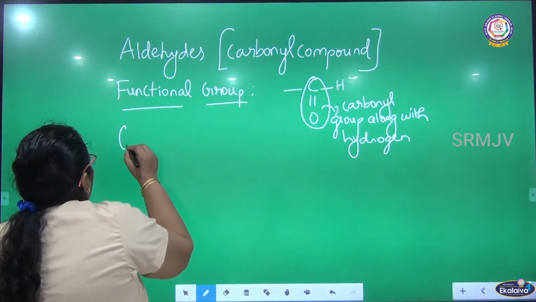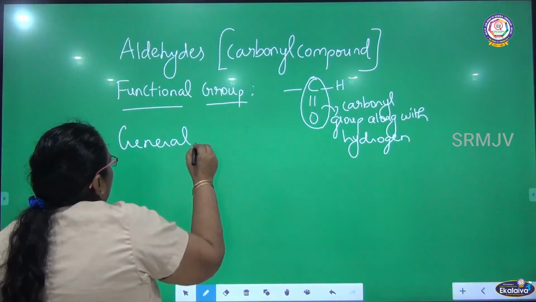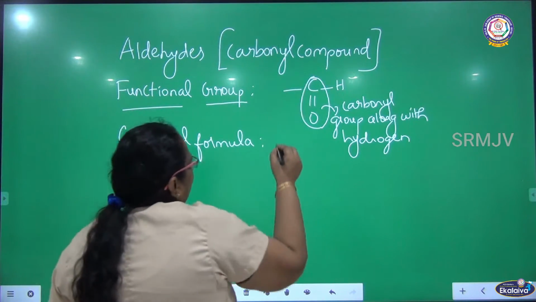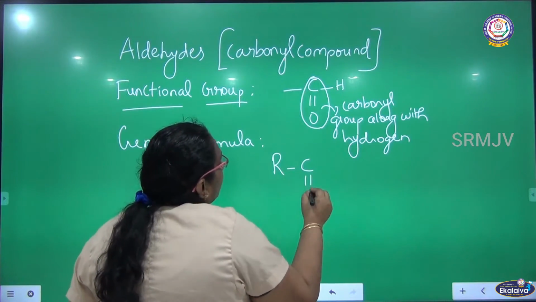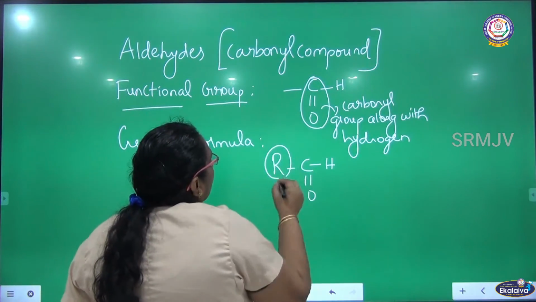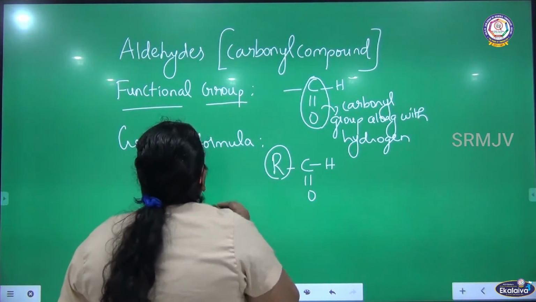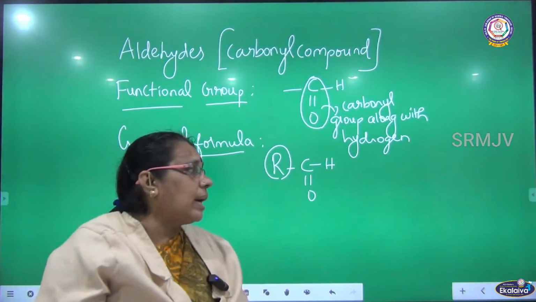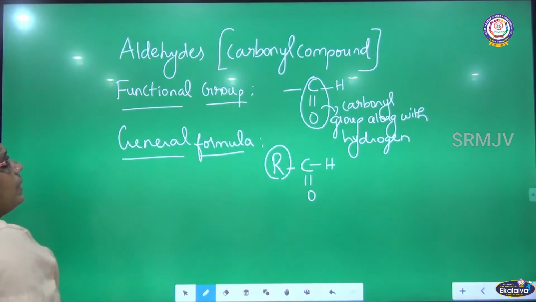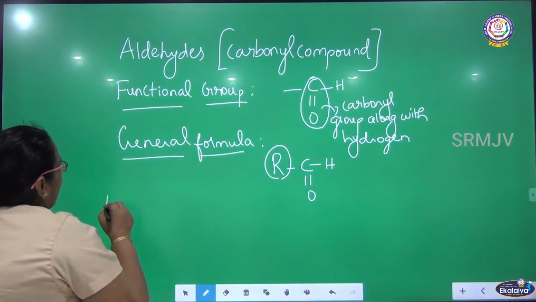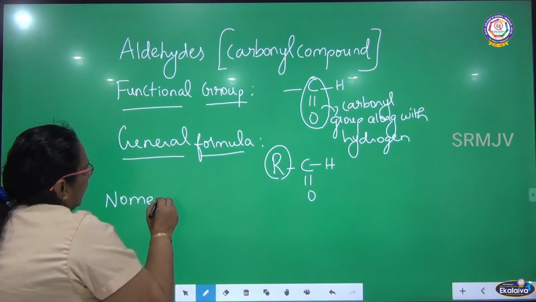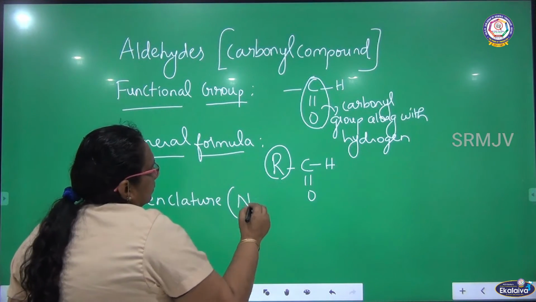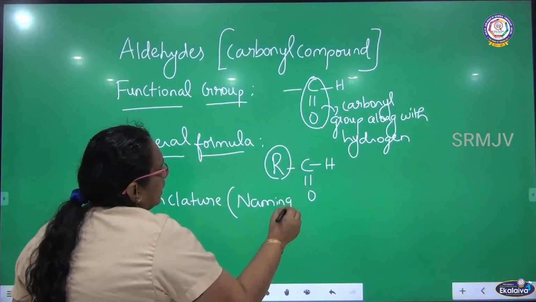What is the general formula of aldehydes? The general formula will be obtained by inserting one R to the functional group. When you add one R to the functional group, it becomes the general formula. So let me see the nomenclature now. Nomenclature means what? Naming. Nomenclature is nothing but naming.